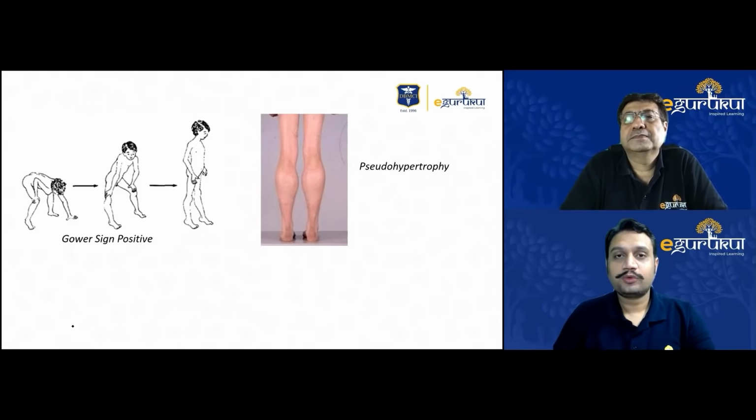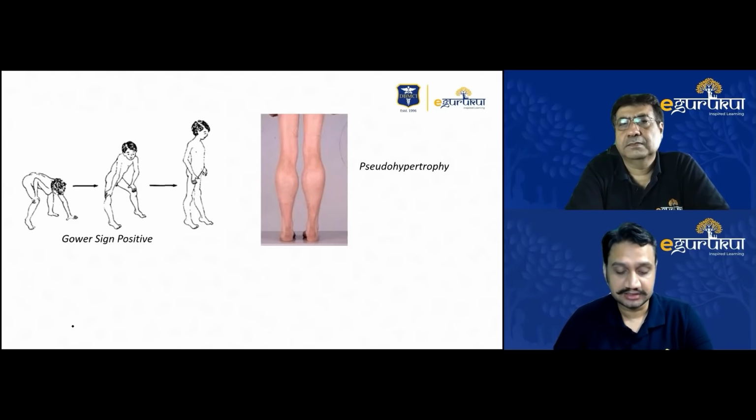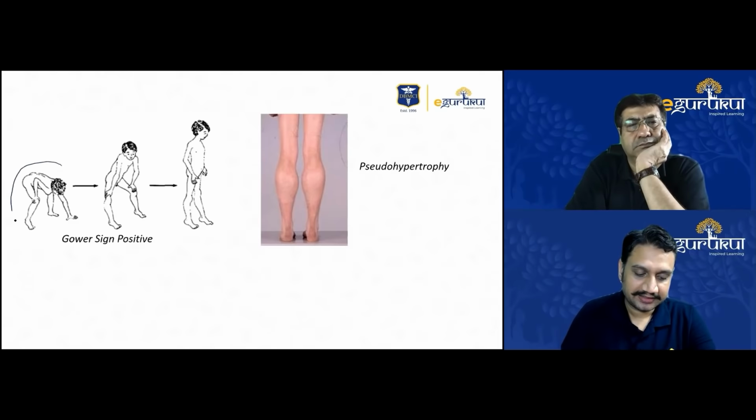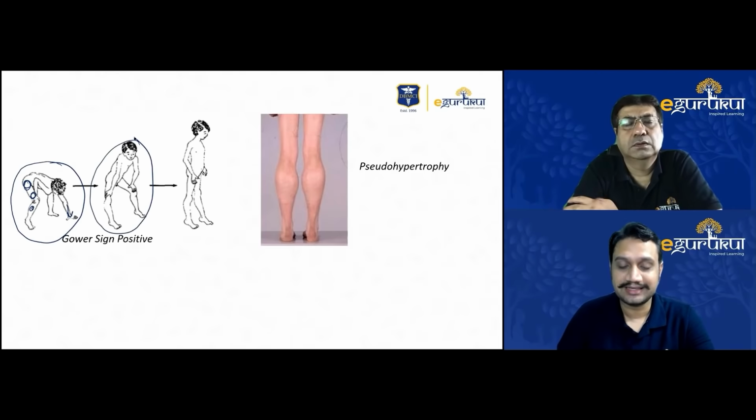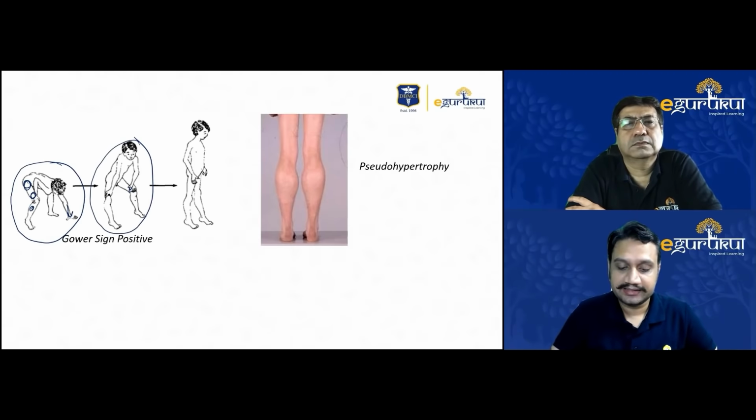Yeah. So in the Gower sign, what actually happens? We have been talking about these dystrophinopathies and muscular dystrophies affecting the proximal or distal muscles. Now, what happens here? When the child tries to get up from the ground, he first has to take the support of the ground because these muscles are not helping him to get up. In the middle phase of getting up, he has to take support of the leg, keeping the hand on the thigh so that he can have a hold onto the quadriceps, the lower thigh area, and then he gets up like this. So taking support from the ground, from the legs, from the thigh is what we call the Gower sign.